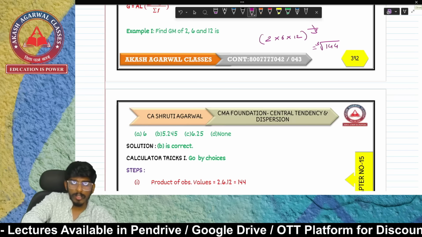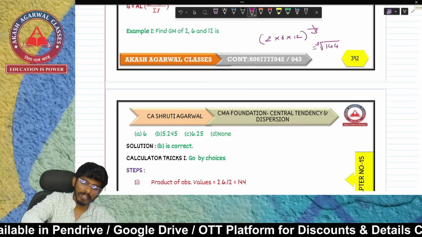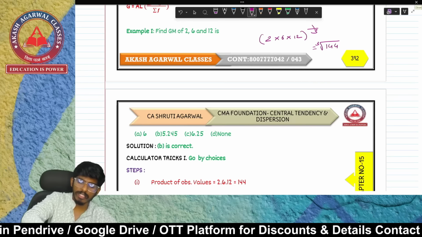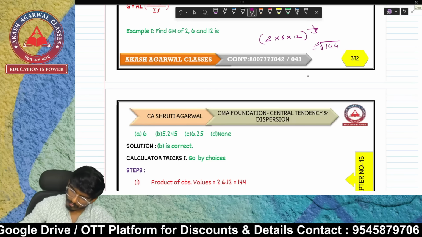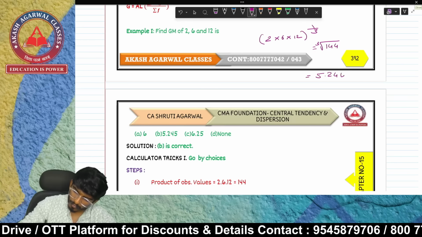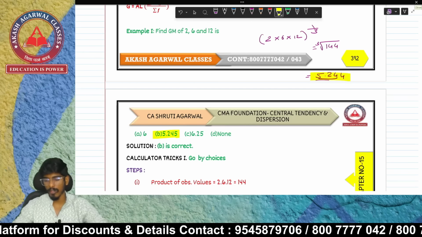Then into equal to 12 times, right? Your answer is going to be 5.244. Let us see, is it in the options? Yes, 5.245. That is 5.244.